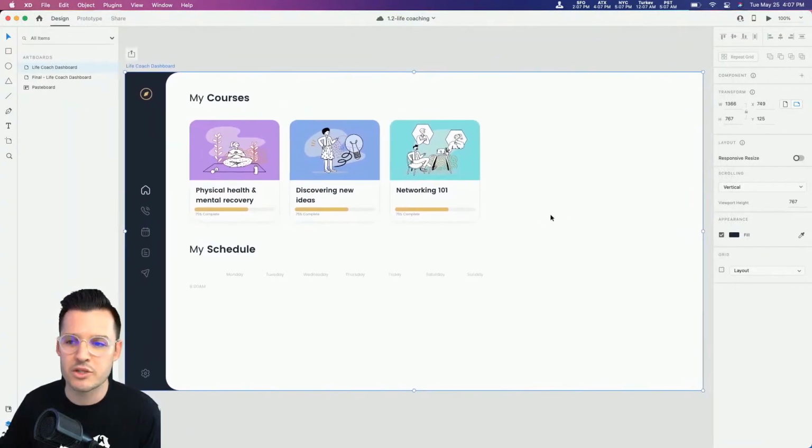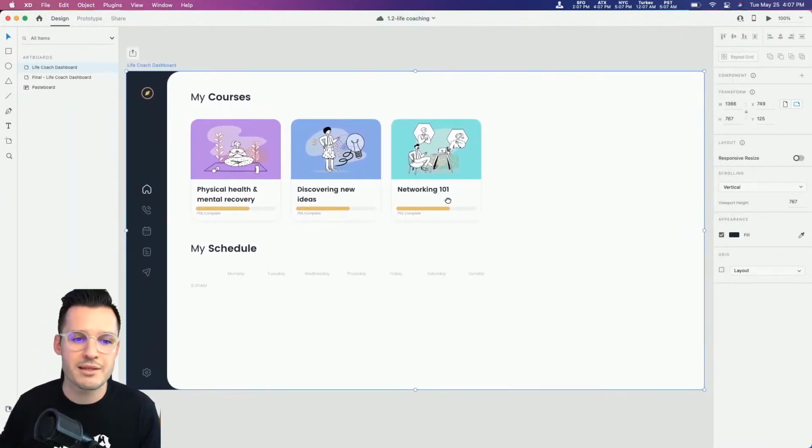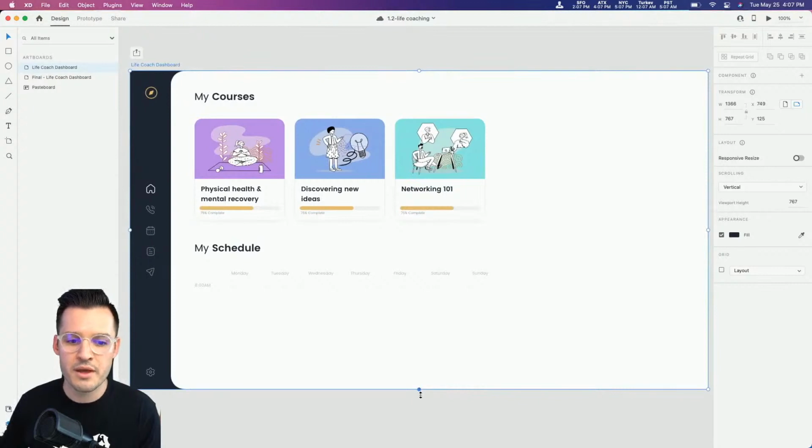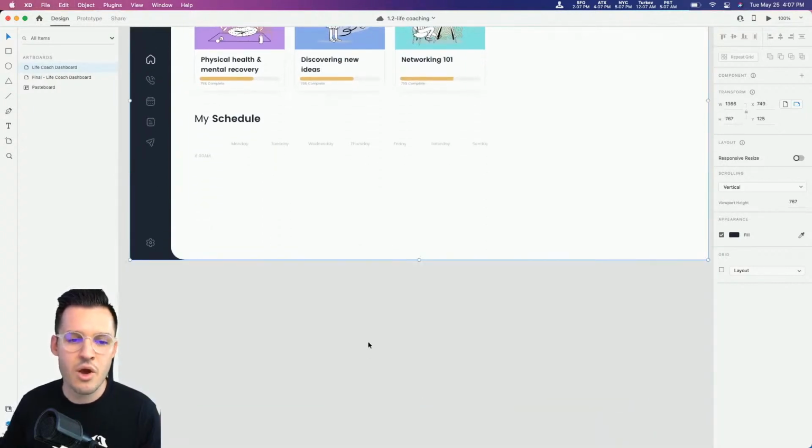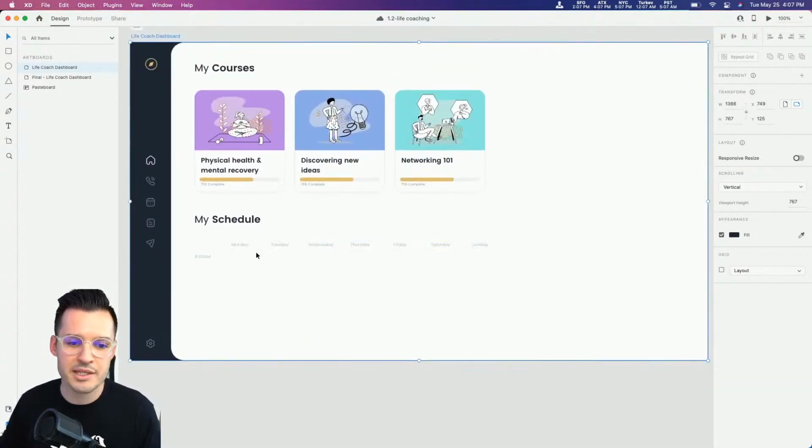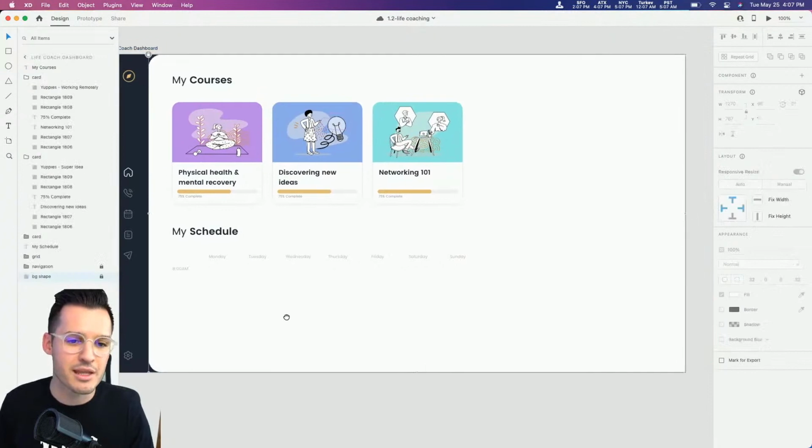Should you tell me in the chat? Let me know if we should make this entire artboard scroll, like making this bigger like this, or if we should just encapsulate this in maybe like a vertical scroll group. Kind of depends. Could be interesting. Let me know your thoughts in the chat.